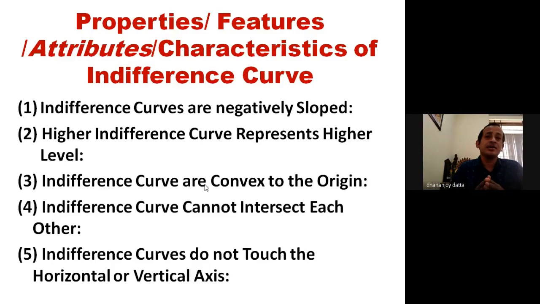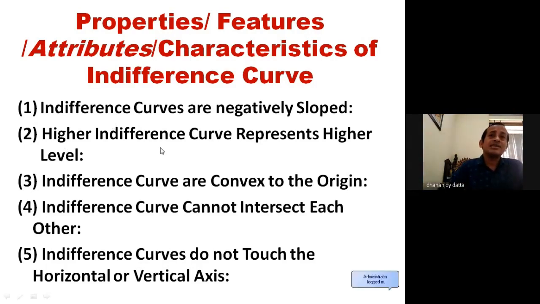These 5 characteristics are also known as properties, features, or attributes of the indifference curve. The first characteristic is that indifference curves are negatively sloped. Later on, we'll go through the explanation and diagram presentation also.